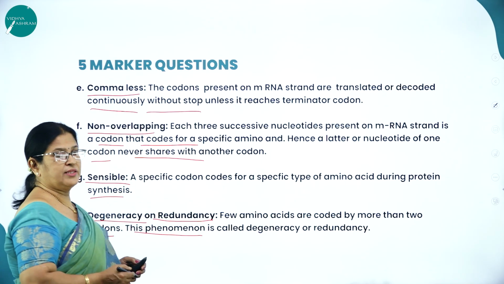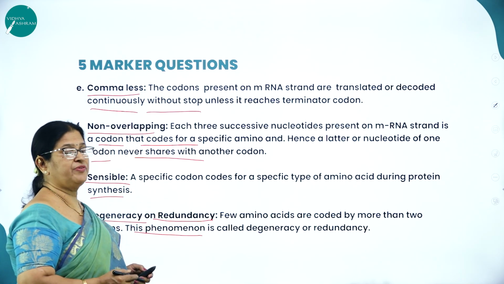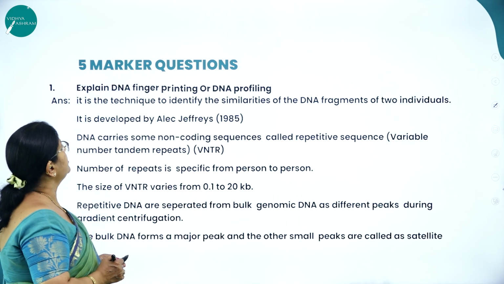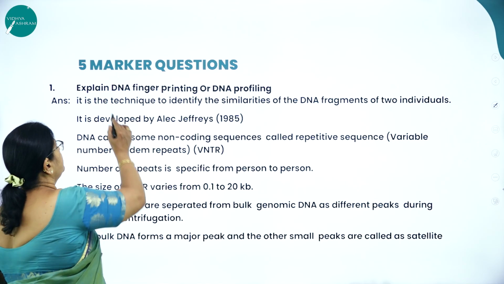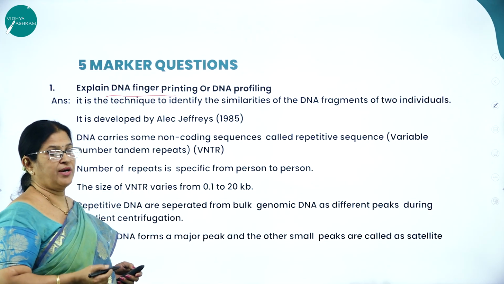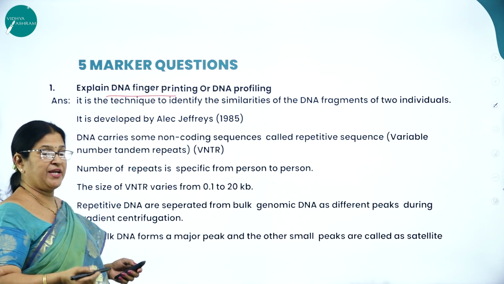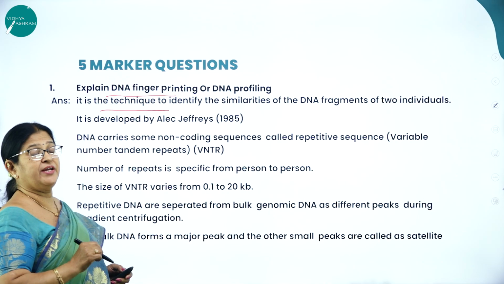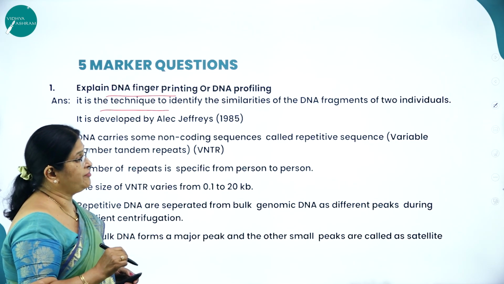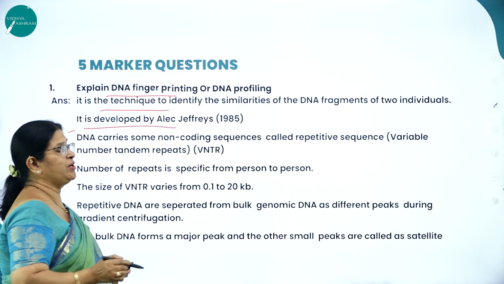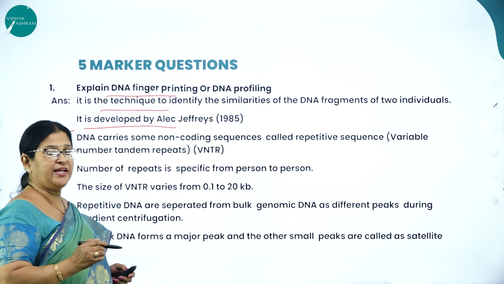All these are the features of a genetic code which is very important from examination point of view. Then, 5 marker question only. Explain DNA fingerprinting or DNA profiling. It is also called as DNA profiling, and the applications of DNA fingerprinting. So, it is the technique to identify the similarities of the DNA fragments of 2 individuals, and it was developed by whom? Alec Jeffrey in 1985.